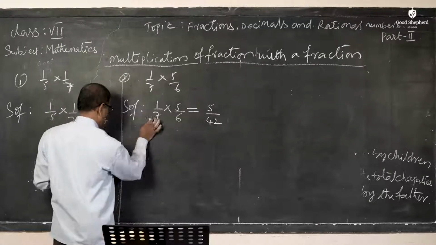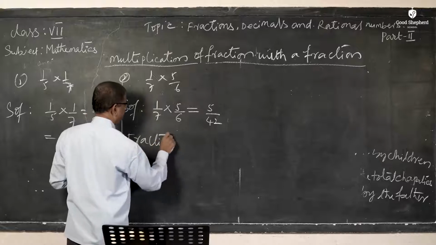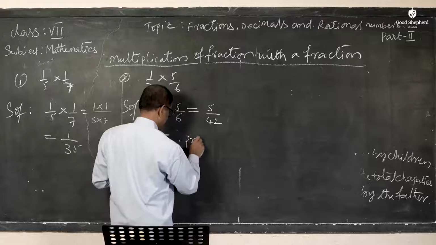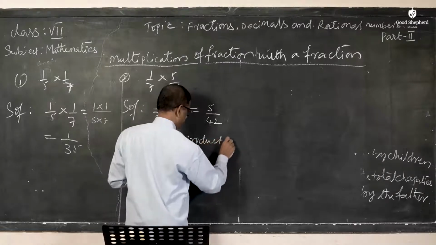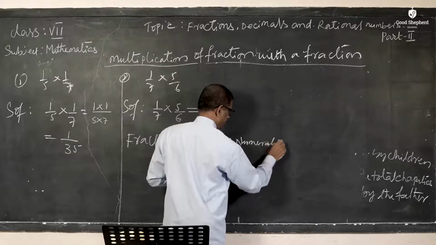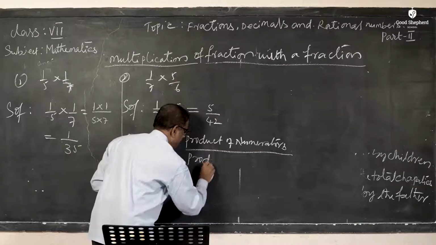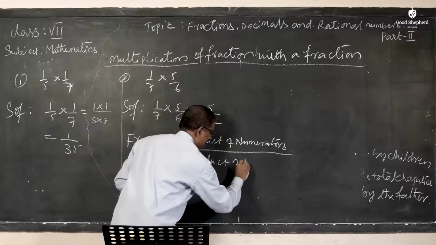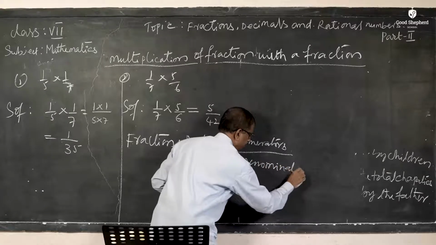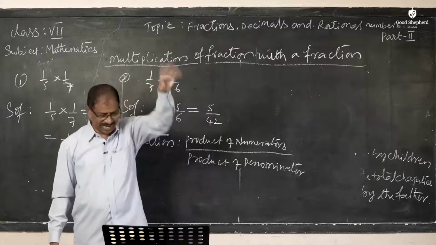How to multiply the fractions? We have done it: the product of the numerators by the product of the denominators. So this is the way of multiplying a fraction by a fraction.